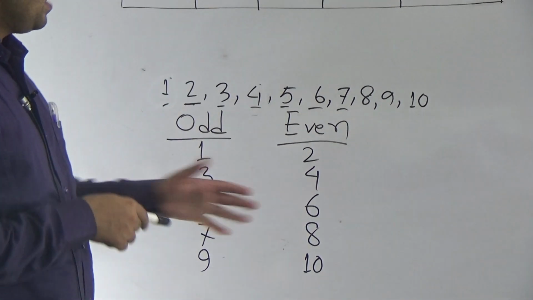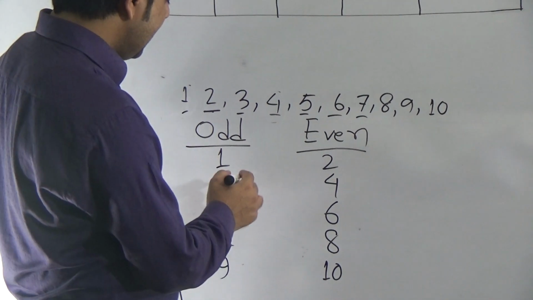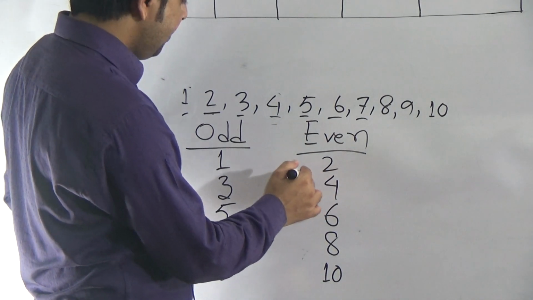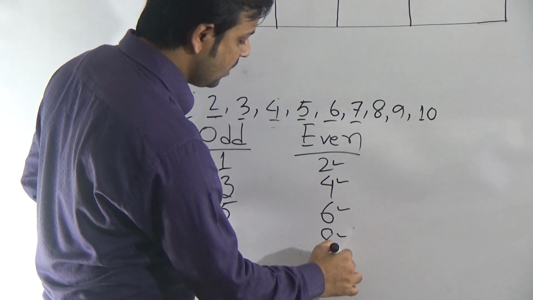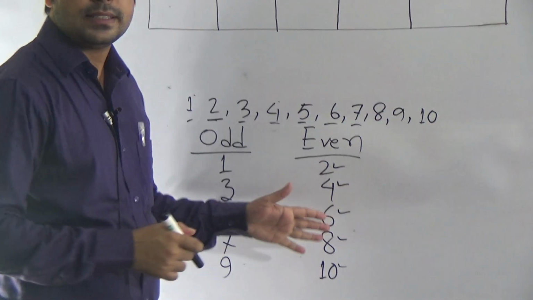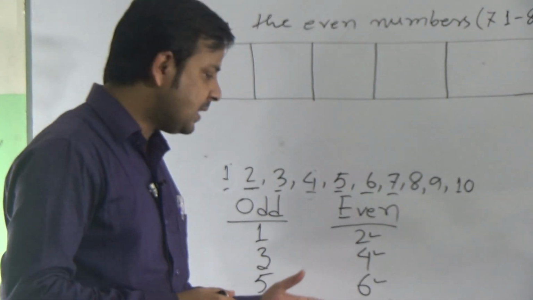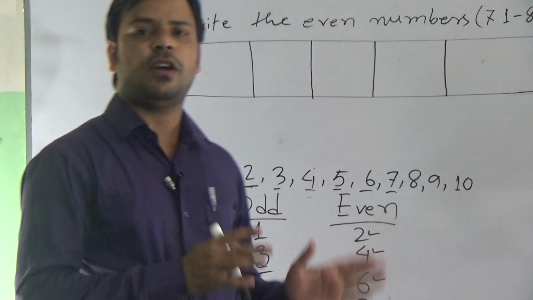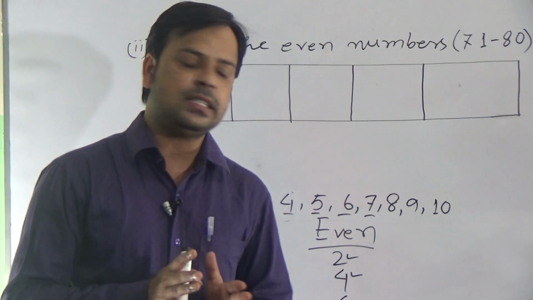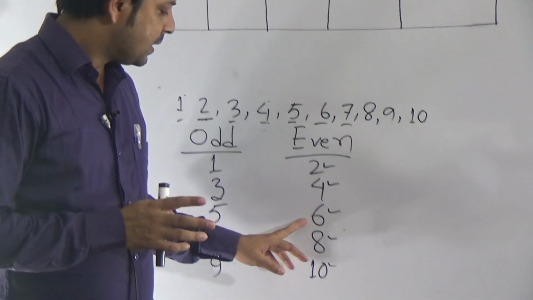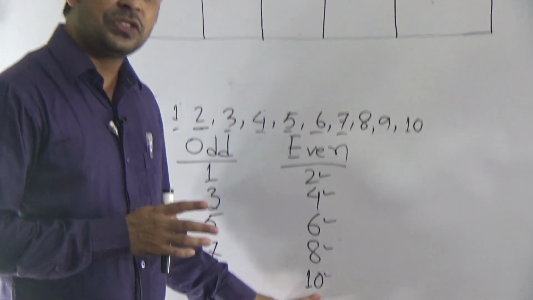10 is even. Dear students, it means that if a number is 2, 4, 6, 8 or 10, then the number is even. It means that if the ones place of a number is 2, 4, 6, 8 and 0, the number is even. 10 means here ones place is 0.